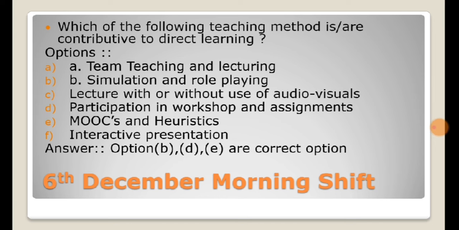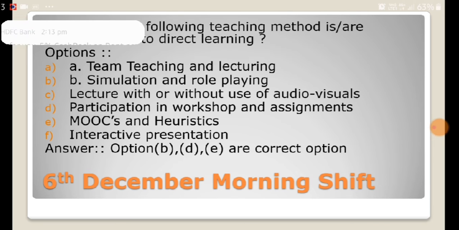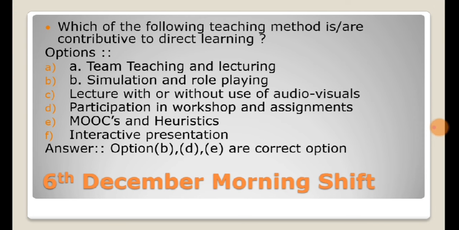Okay, and the next option is interactive presentation. So option B, that is simulation and role playing. Option D, participation in workshop and assignments. Option E, that is massive open online course and heuristics. As I explained earlier, heuristics means a problem solving method that gives a solution in limited time.